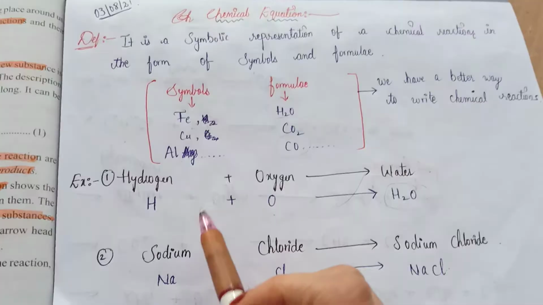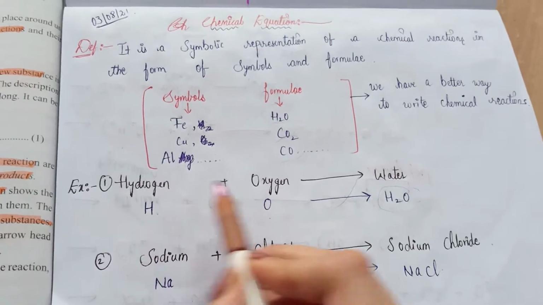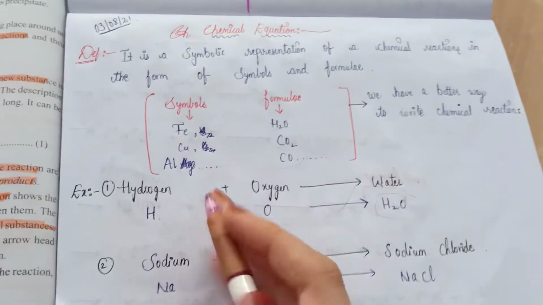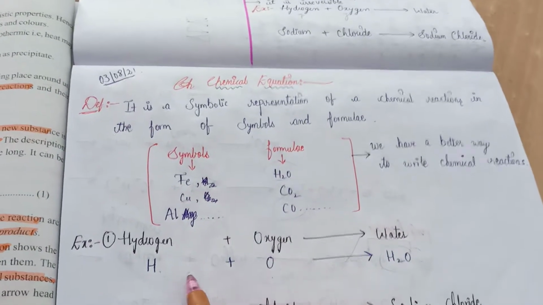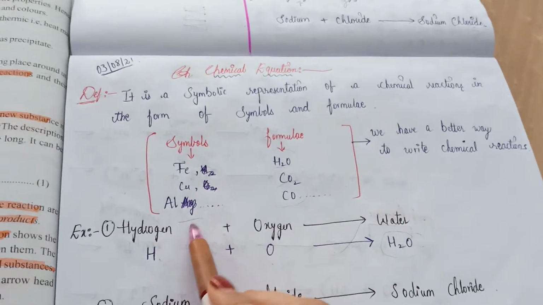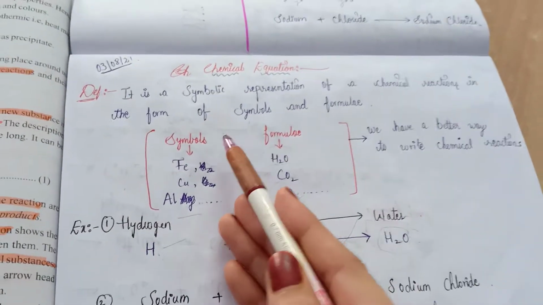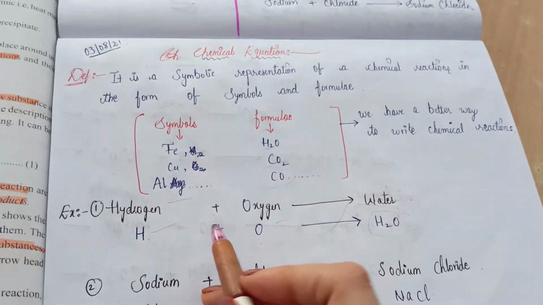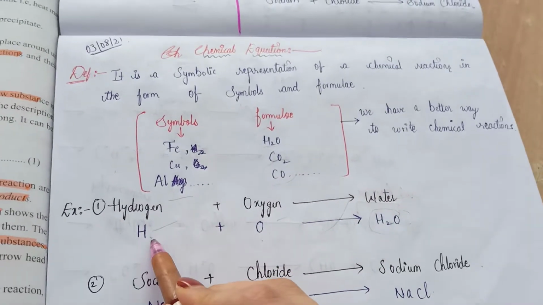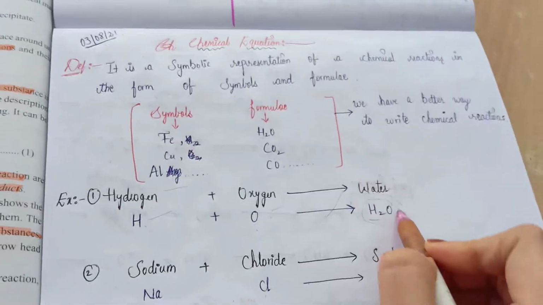For example, hydrogen can be written as H, plus oxygen can be written as O, while we are doing a chemical reaction, right? So we are representing these sentences with these words or formulas, which are nothing but chemical equations. So it is very helpful in chemical reactions. Hydrogen can be represented by H, oxygen by O, and water by H2O.